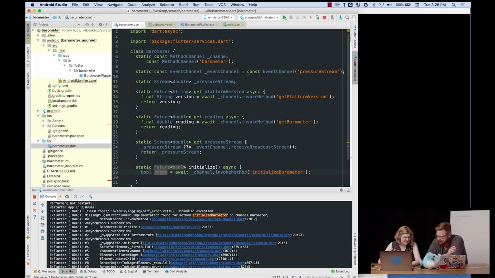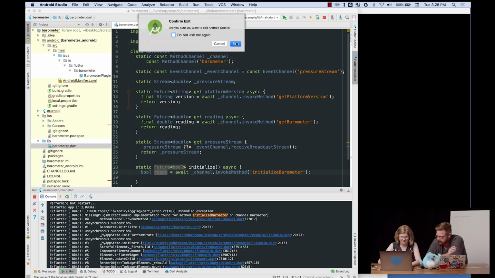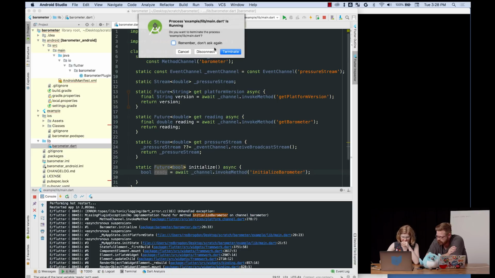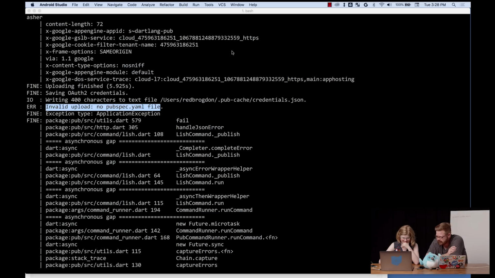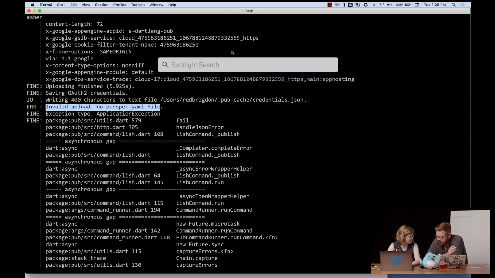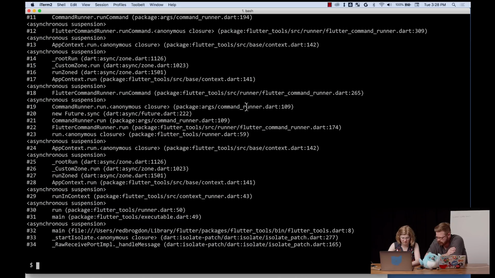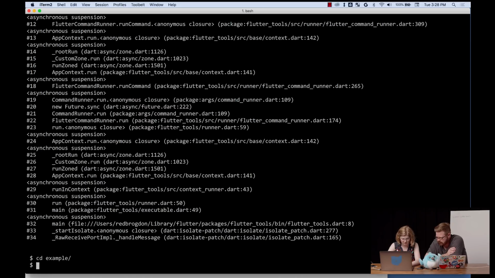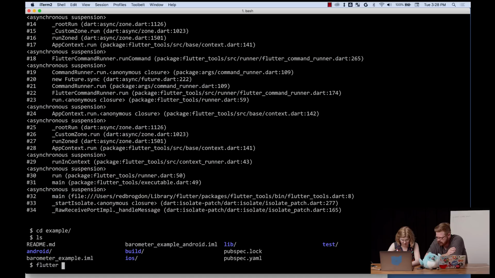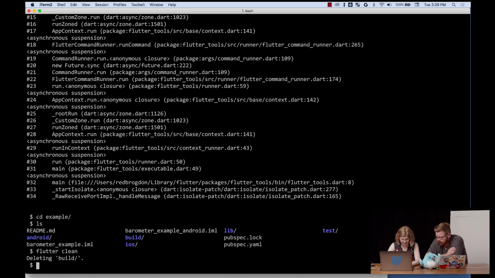You ran the iOS version. No, I ran the Android one too. Okay, so close this. Confirm exit. Terminate. And then I think you can go, right here in the terminal, just cd example, I think, and then do Flutter clean, which I think is a command. Yes, it is.